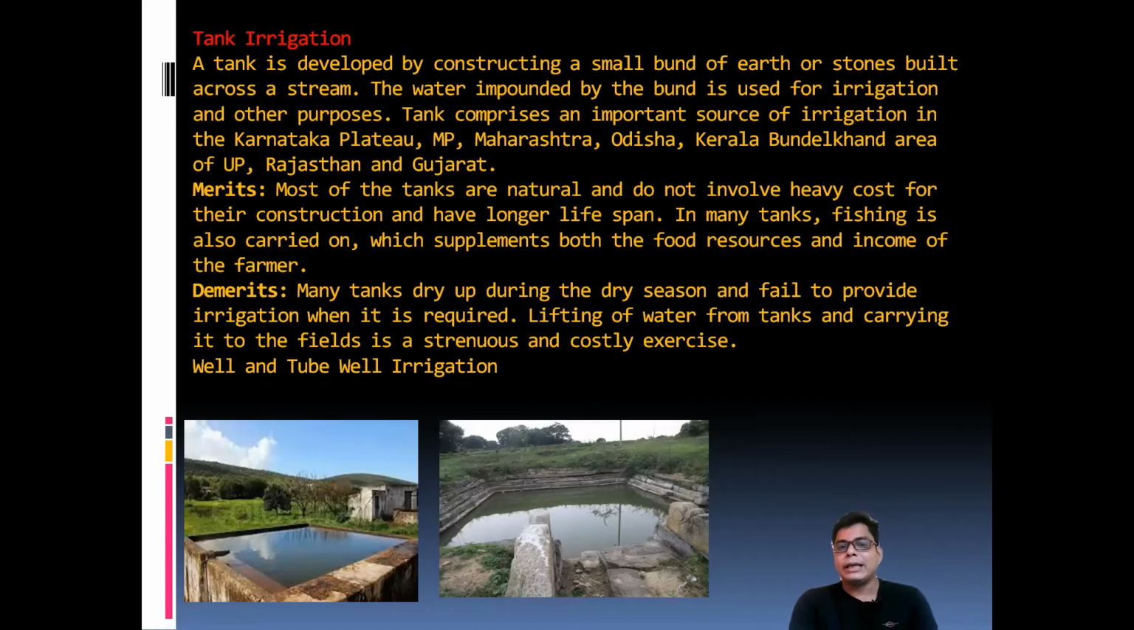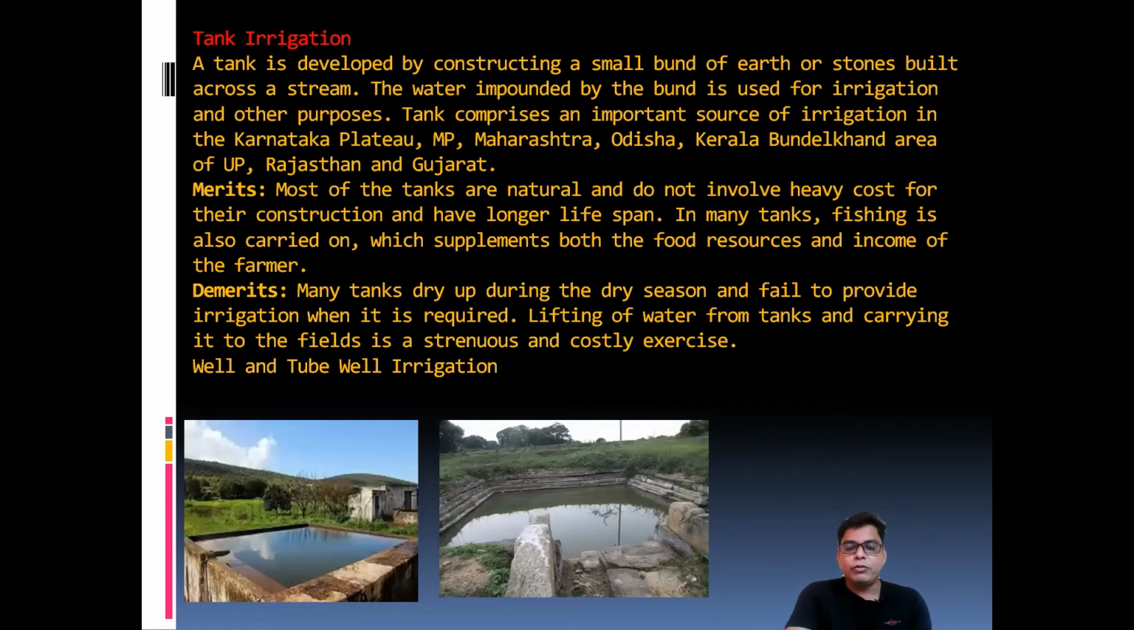Many tanks dry up during the dry season and fail to provide irrigation when it is required, and lifting water from the tanks and carrying it to the fields is a strenuous and costly exercise. Most tanks can dry up during the dry season, so water availability may be a problem.